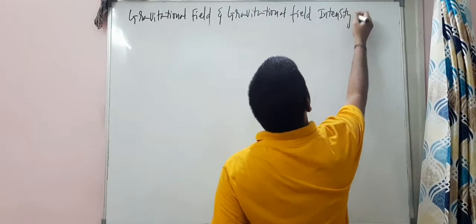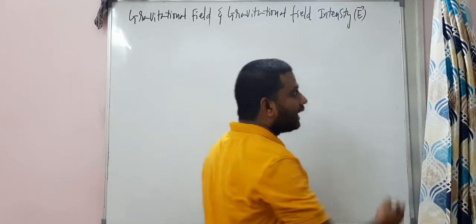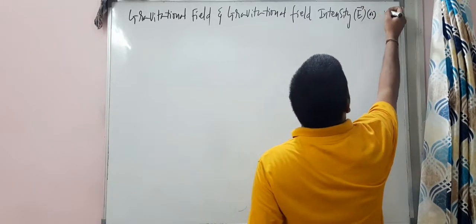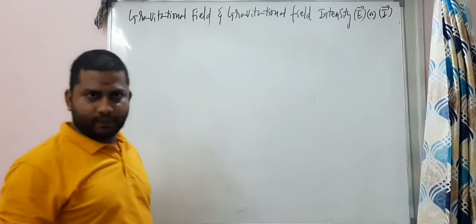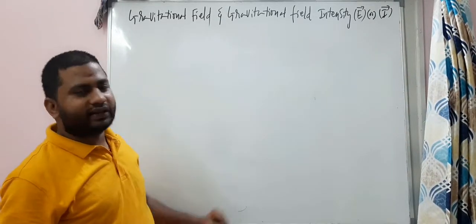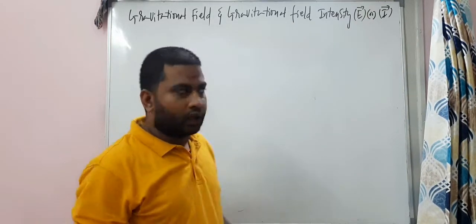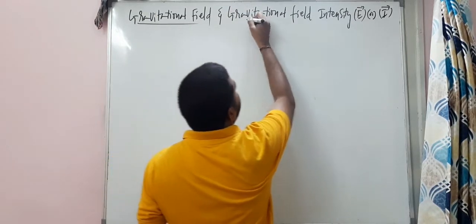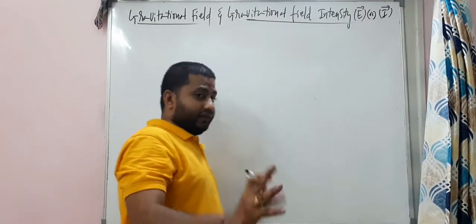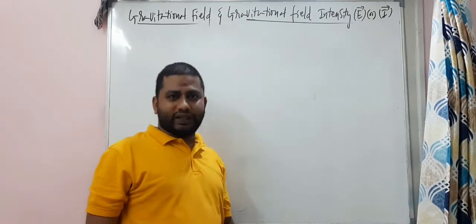This gravitational field intensity is denoted with the symbol E bar, or it's also denoted with the symbol I bar. As its name indicates and as the denotation indicates, it is a vector quantity. See, gravitational field and gravitational field intensity, both are different. Symbols also mentioned over there.